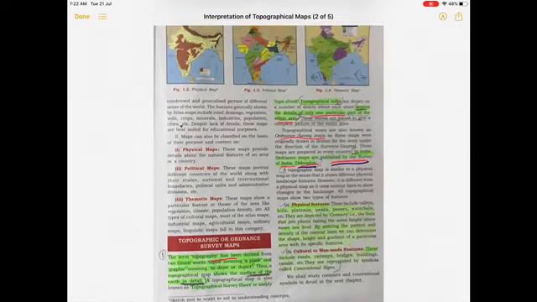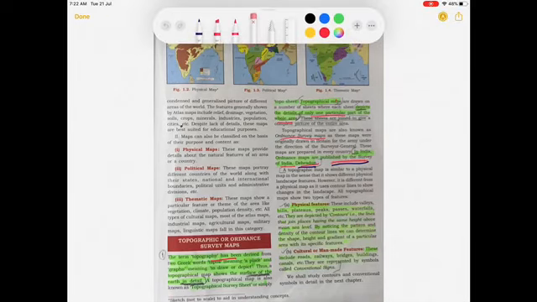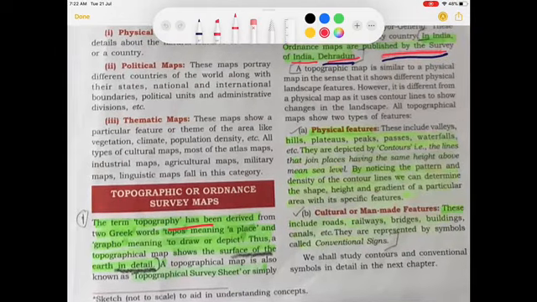Topographical maps are also known by the name the Ordnance Survey maps. What is the meaning of the word topography? Topography has been derived from a Greek word topos, meaning a place, and grapho, meaning to draw or to depict. Thus, a topographical map shows the surface of the earth in a detailed manner.